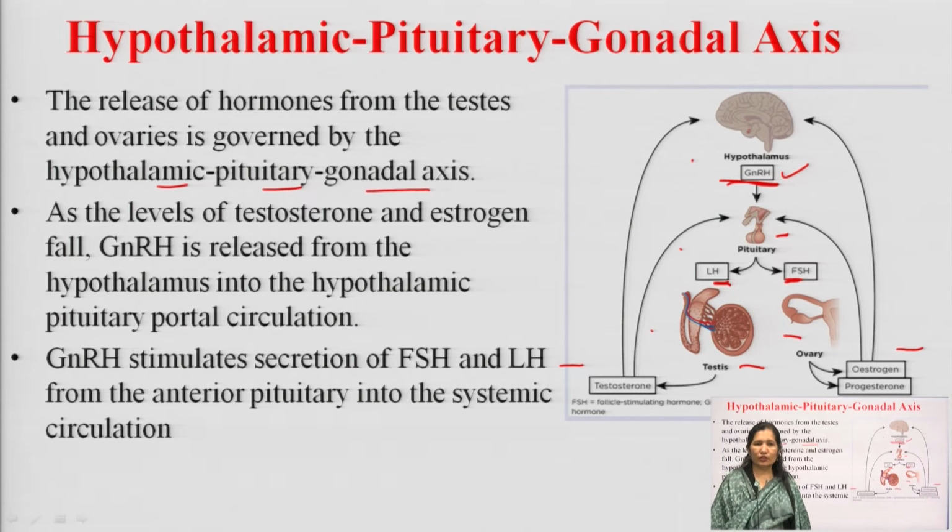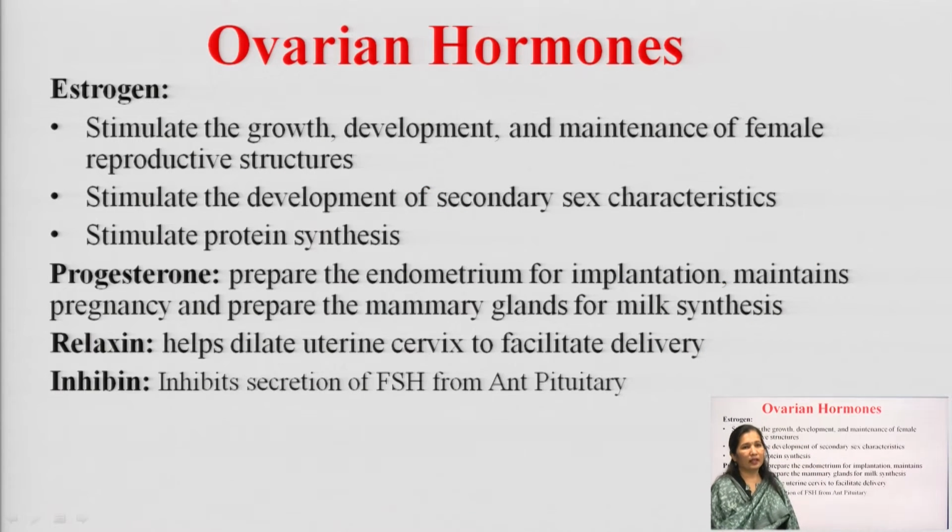So, when the level of testosterone and estrogen falls, it results in the release of gonadotropin releasing hormone from the hypothalamus. GnRH stimulates the secretion of FSH and LH from the anterior pituitary into the blood circulation, and then testosterone, estrogen and progesterone produce their actions. So, what are their actions?